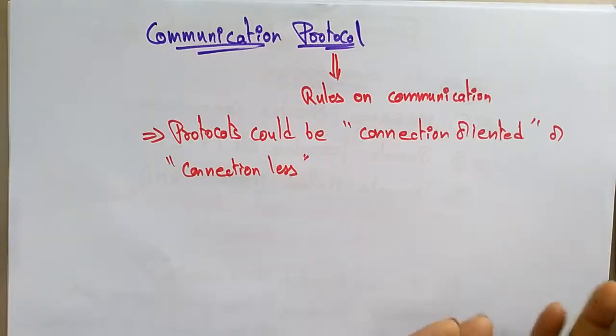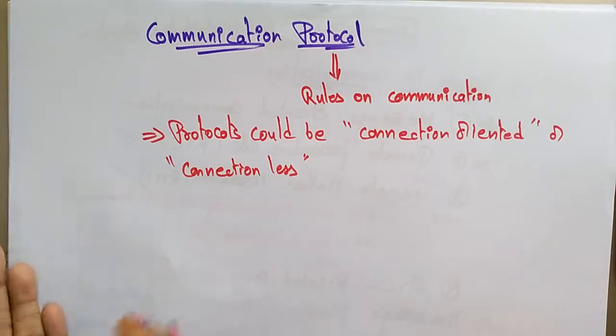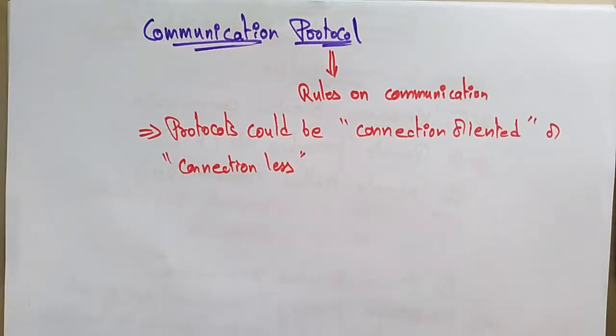The rules can be established on connection oriented or connectionless, which means the communication may be a connection oriented communication or it may be a connectionless communication. You already know how the communication is going to be established over connection oriented or connectionless.